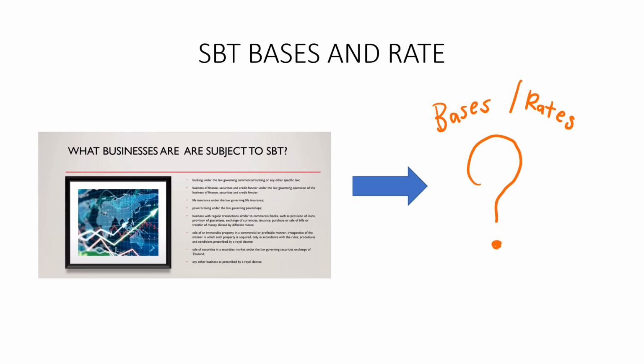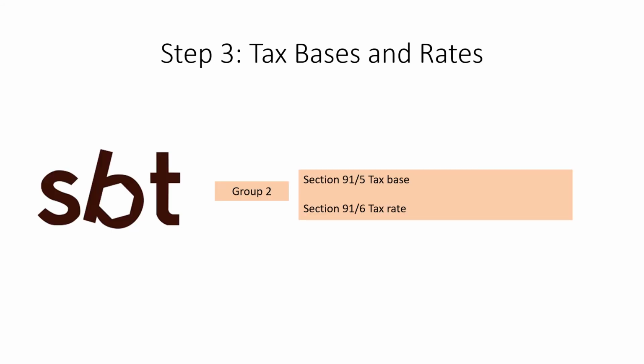As you can see in section 91/2, we have different businesses that are subject to SBT, subject to different tax bases and different tax rates. So let's have a look at the tax base in section 91/5 and the tax rate in section 91/6 together.